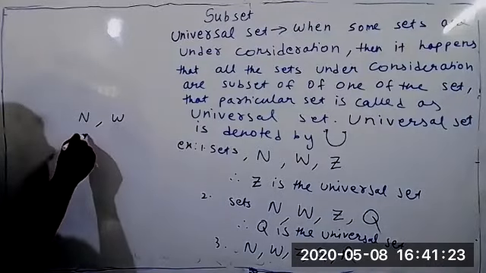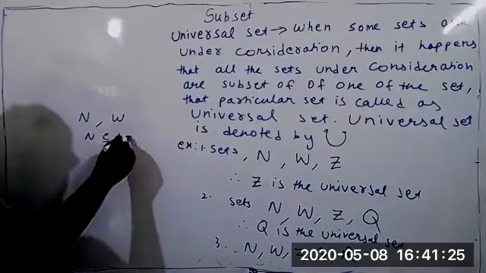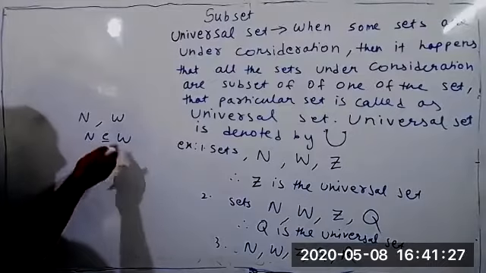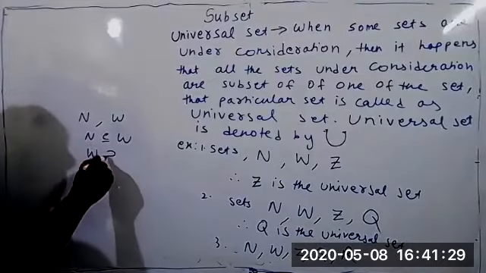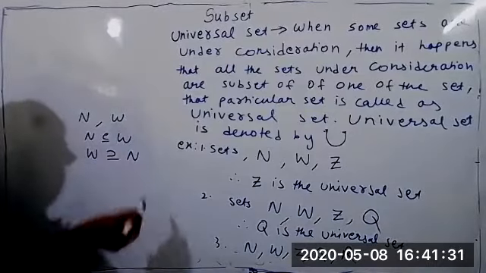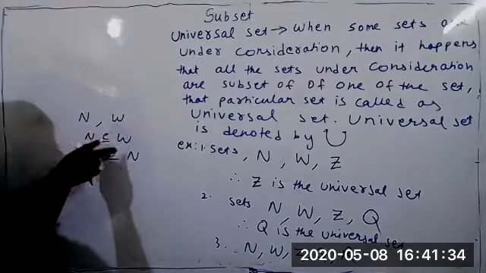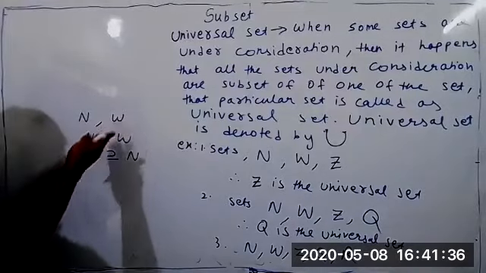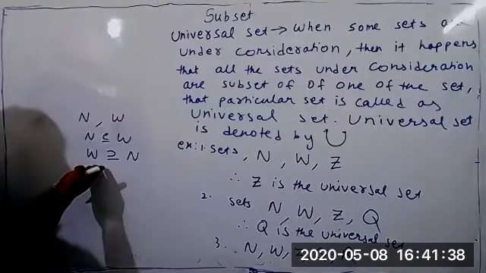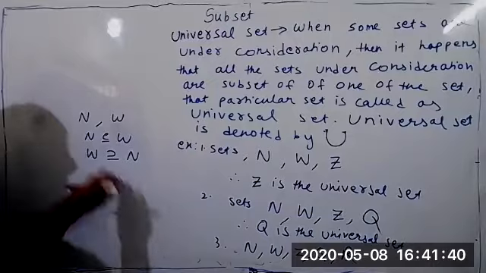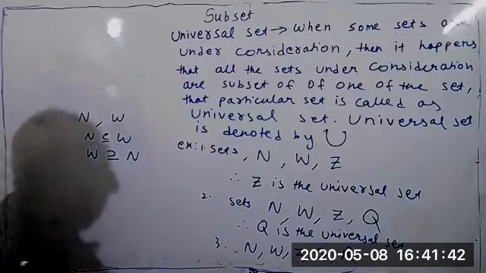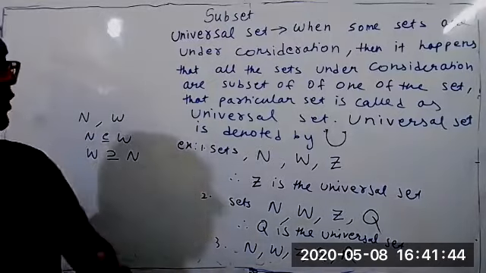Natural numbers. Natural number is a subset of whole number. Since natural number is a subset of whole number, whole number is called what? Superset of natural number. So obviously, if you only talk about these two sets, whole number will be the superset as well as the universal set also.